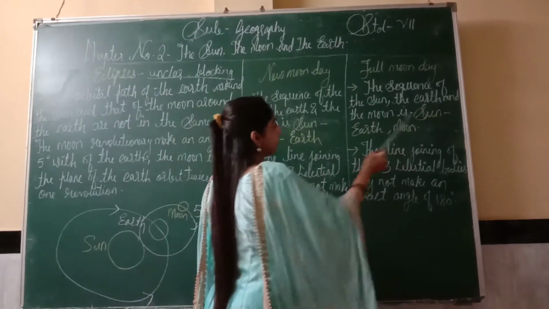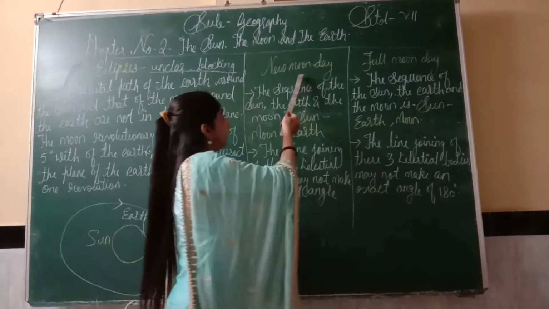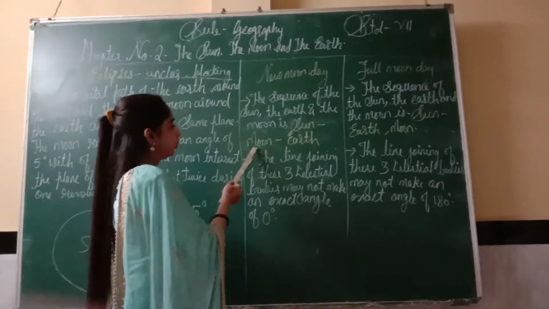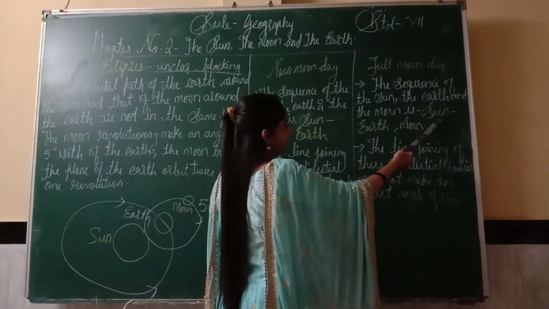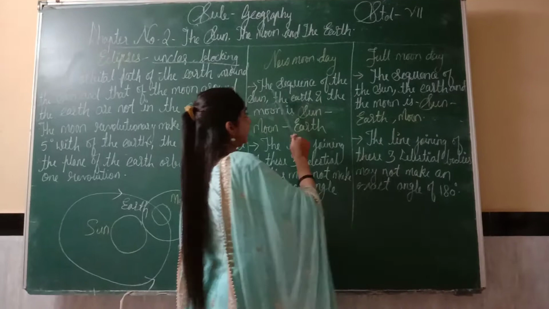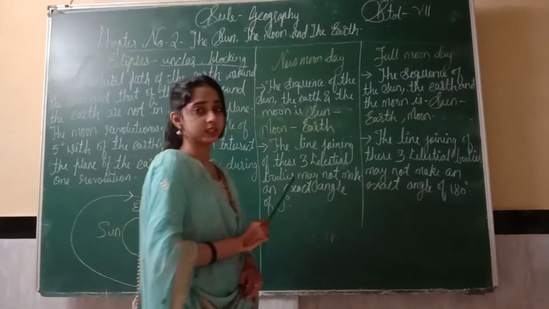That is Sun, Earth, Moon. So in new moon day, Sun, Moon, Earth, and in full moon day the sequence will be Sun, Earth, Moon. There is a total change in the positions of celestial bodies.